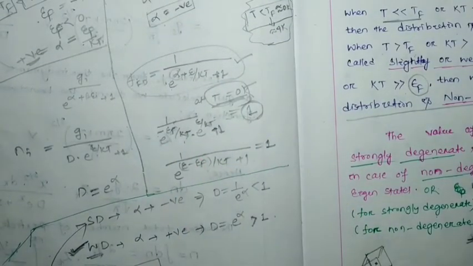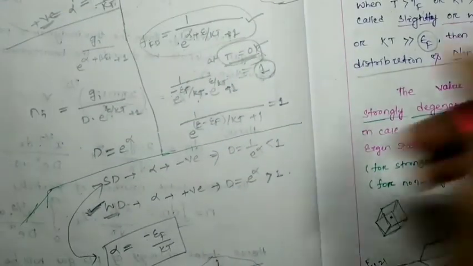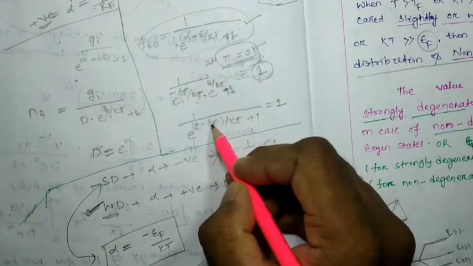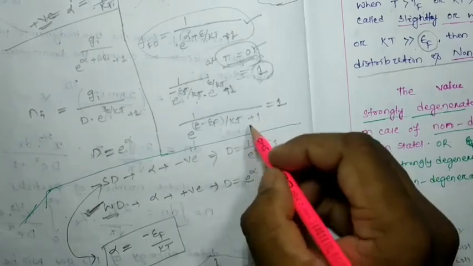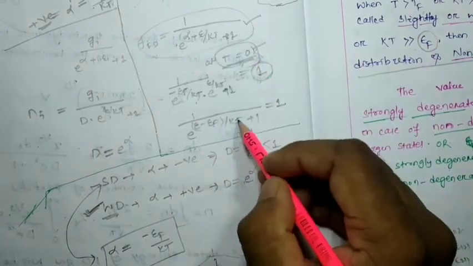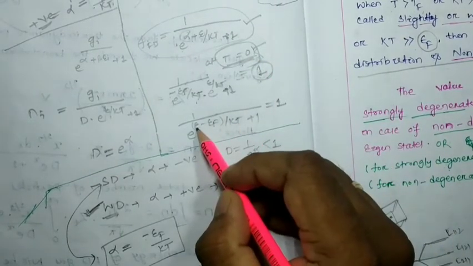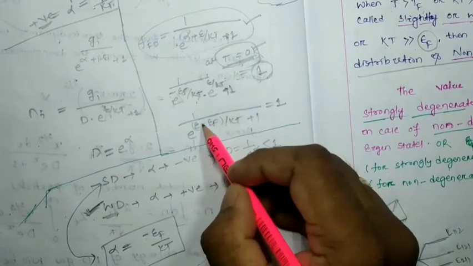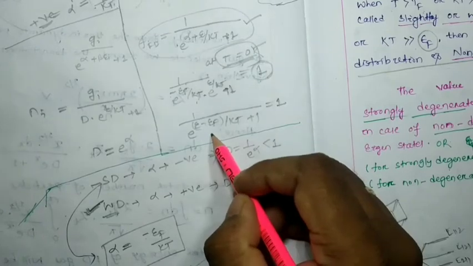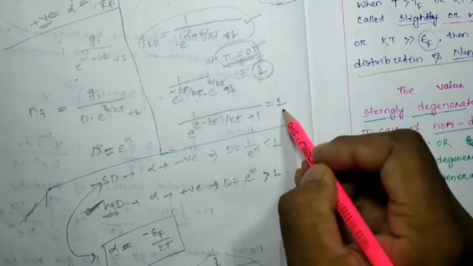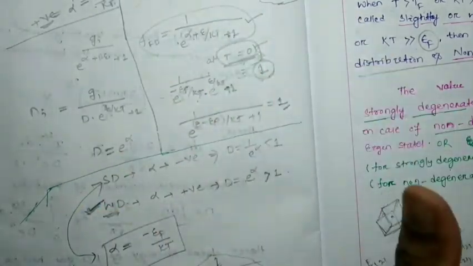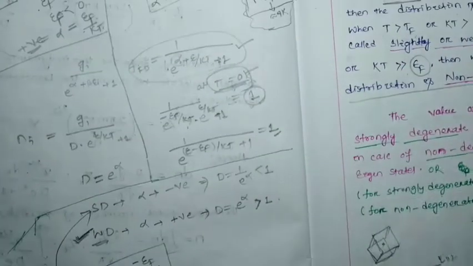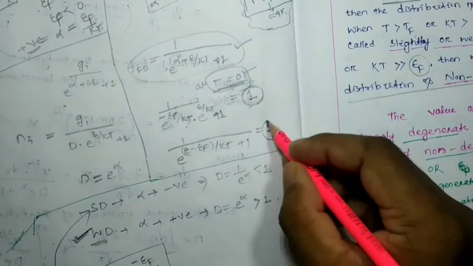Then it is e to the epsilon minus epsilon f by kT. Now put 0 Kelvin here. This epsilon is always less than epsilon f, so the exponent is negative, e to the minus infinity is 0, so 1 by 1 is equal to 1. No need to write these things; maybe in your rough work, but no need. So we got 1.